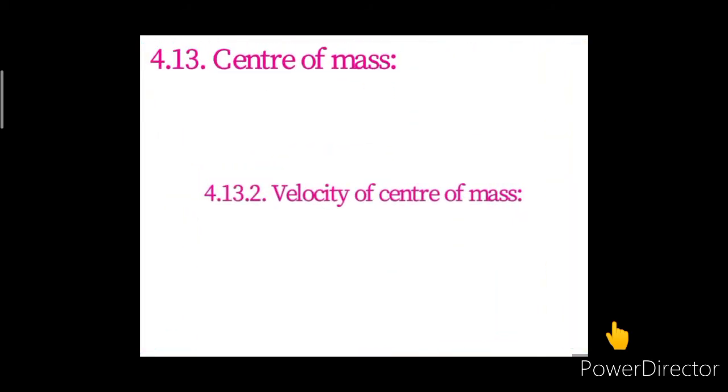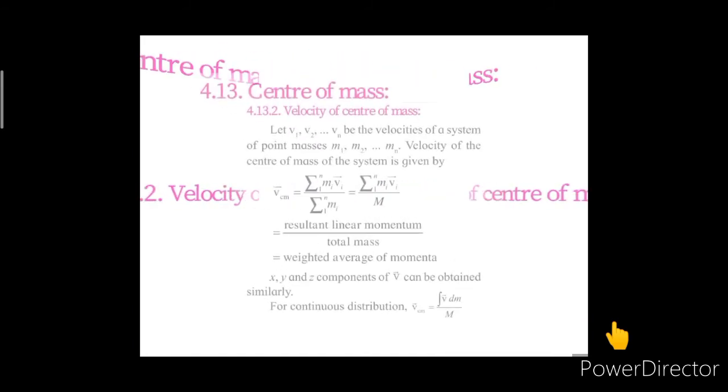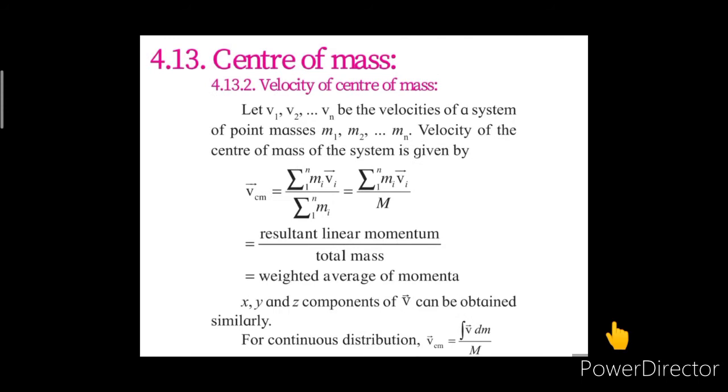Now let's see velocity of center of mass. If we consider v1, v2 till vn to be the velocities of a system of point masses m1, m2 till mn respectively, the velocity of the center of mass of the system is given by the summation of the product of mass and its corresponding velocity, divided by the total mass of the system.